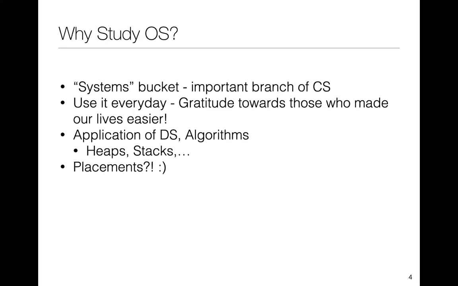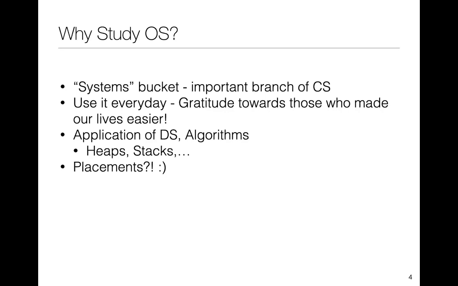So a few points on why we should be studying operating systems. The first thing is that this falls into the systems bucket, which is an important branch of computer science. So like you have the theory bucket, where you study things like theory of computation or algorithms, data structures, advanced algorithms. You'll have the data science bucket, where you'll study things like data science, machine learning, natural language processing.